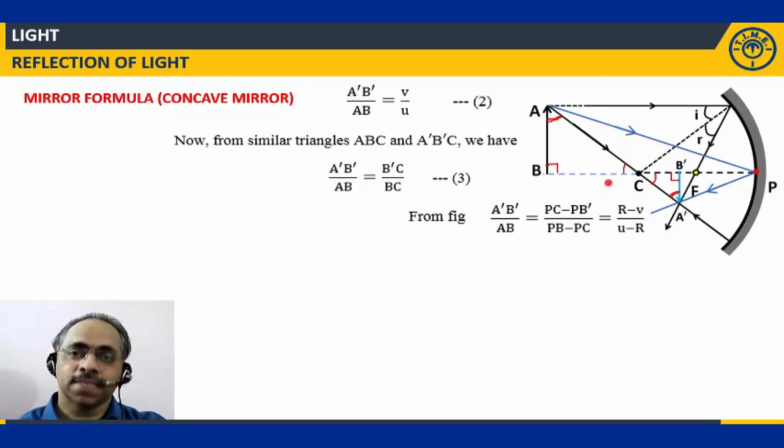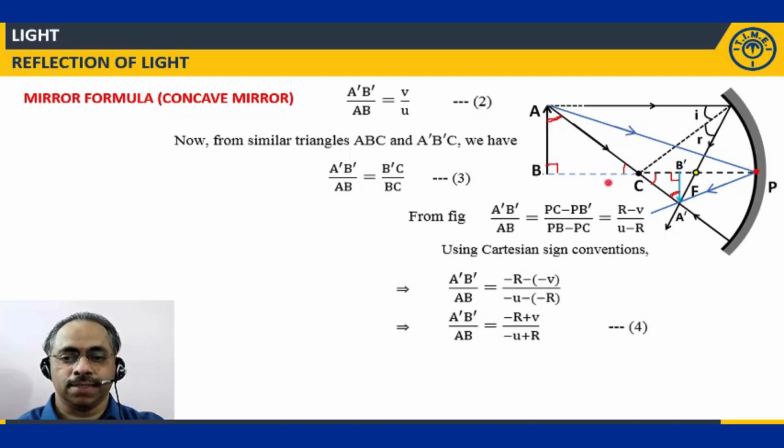I got these things. Once I get these, what should I do? I should apply the sign convention. Simple. Just follow the steps we are doing. Try to note down these things. So, using the sign conventions, try to recollect what we have done previously. We took one pair of similar triangles, A, B, P and A dash B dash P. Now we are taking A, B, C and A dash B dash C. In both cases, we have taken the ratio A dash B dash divided by AB.